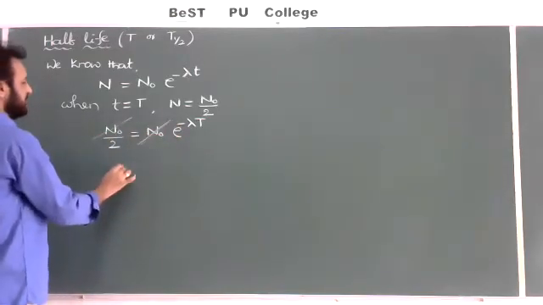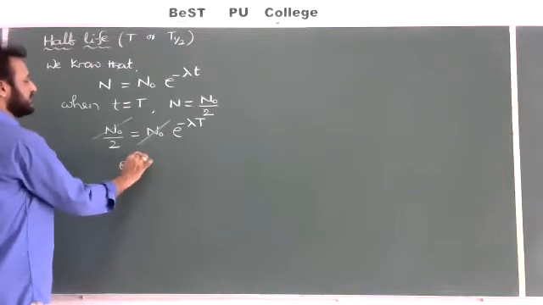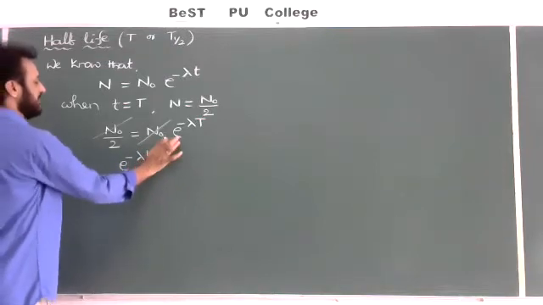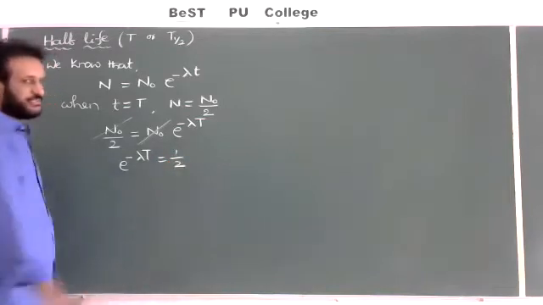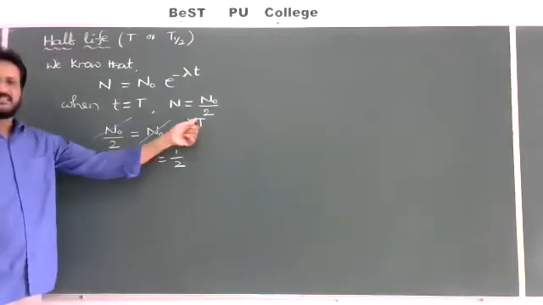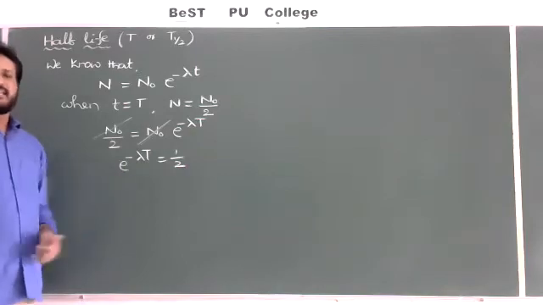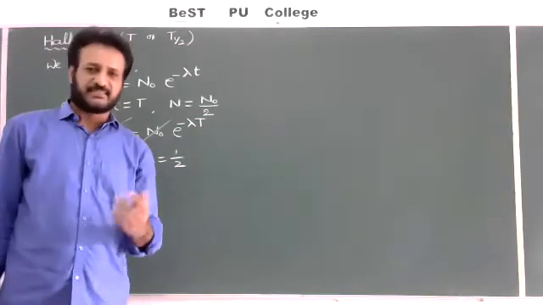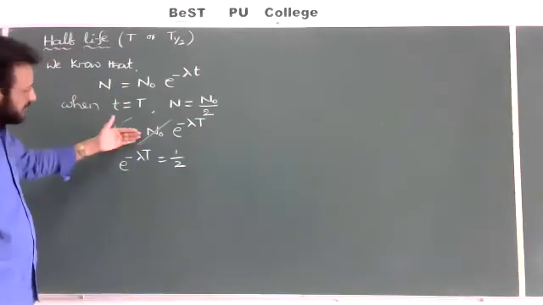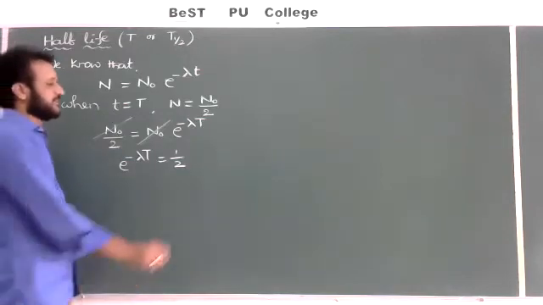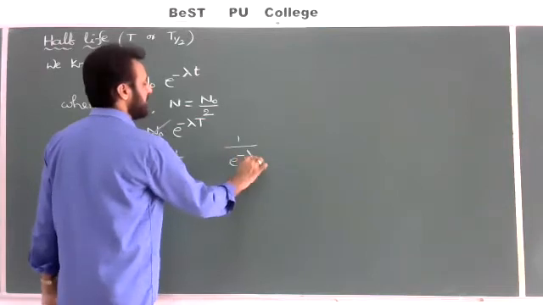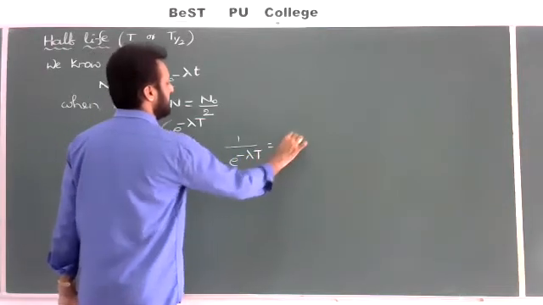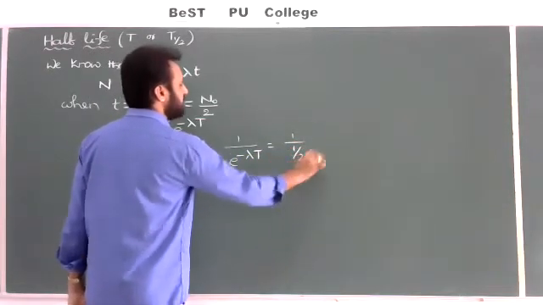Now remaining, e to the power of minus lambda t is equal to 1 by 2. No change: e power minus lambda t is equal to 1 by 2. Take the reciprocal on both sides. Reciprocal means 1 by e power minus lambda t. That means you can write like this: 1 by e to the power of minus lambda t is equal to 1 by 2.